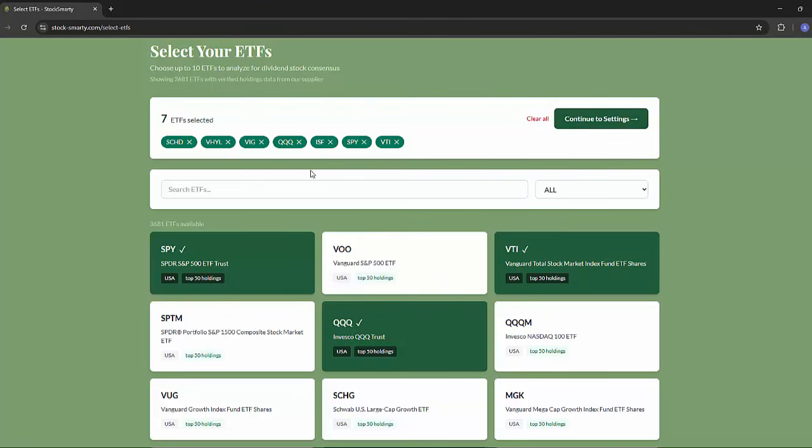The reason you want a mix of different ETFs is that the more diverse your selection, the more meaningful the consensus signal becomes. If a stock appears in a quality focused fund, a yield focused fund, and a growth focused fund, that's much stronger than if it just appears in 3 near identical S&P 500 trackers. The sweet spot is usually between 3 and 7 ETFs.